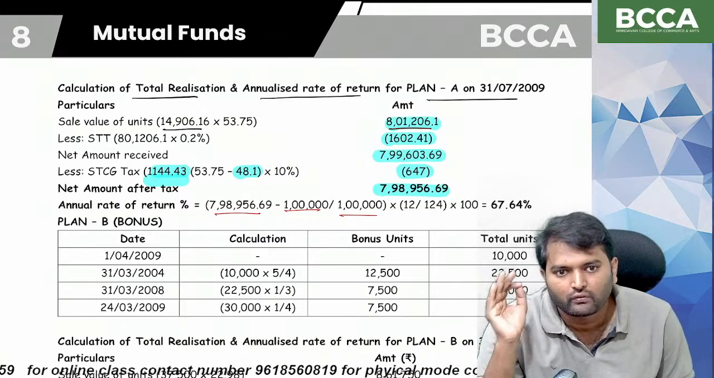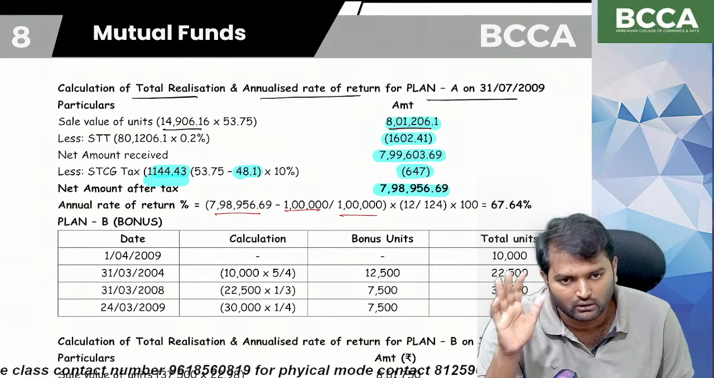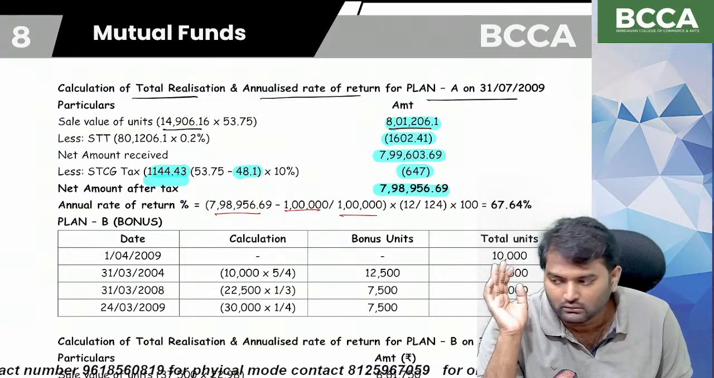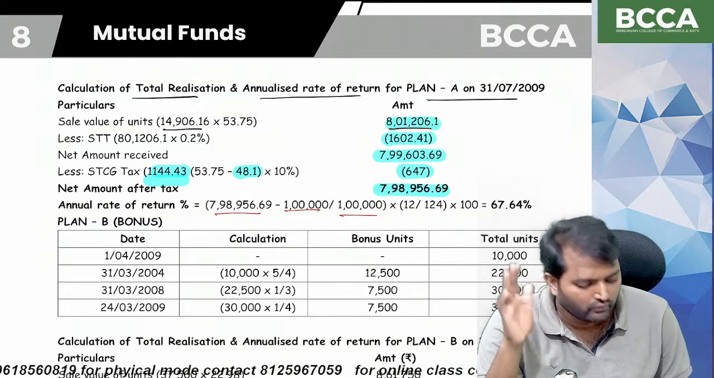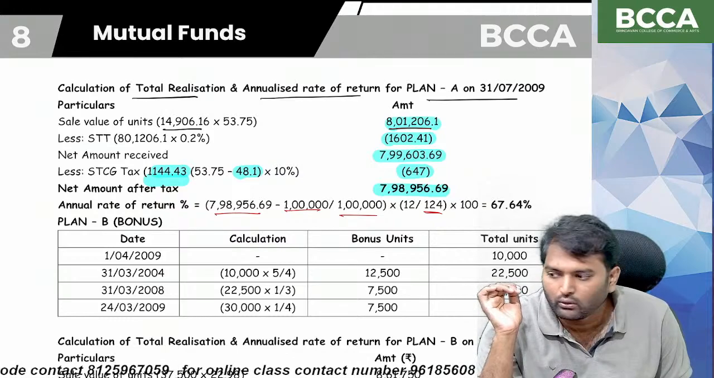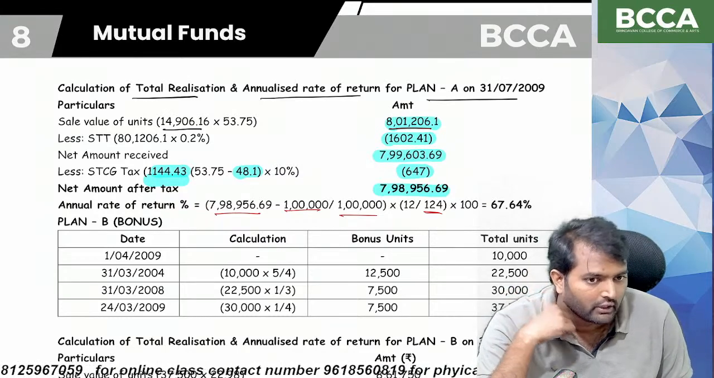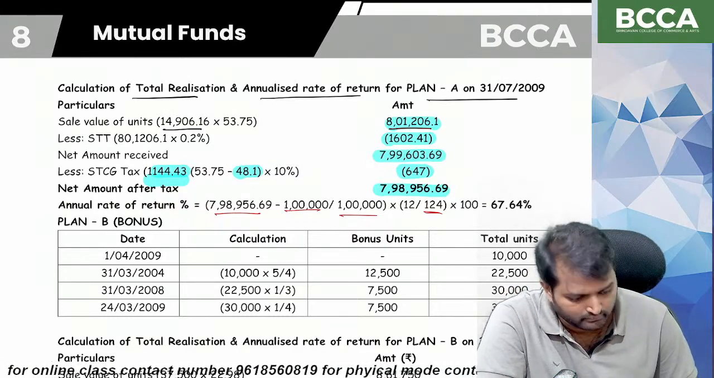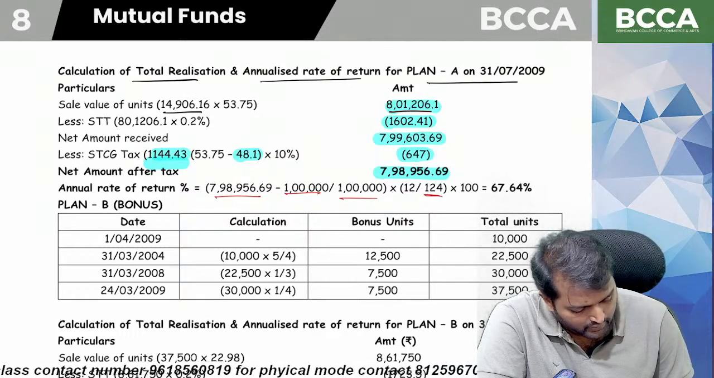But we have to find out annualized rate of return. How do we get annualized rate of return? Into 12 divided by n into 100. For conversion, we need to multiply with percentage, 100. Are you getting my point? What is the investment value at the end?